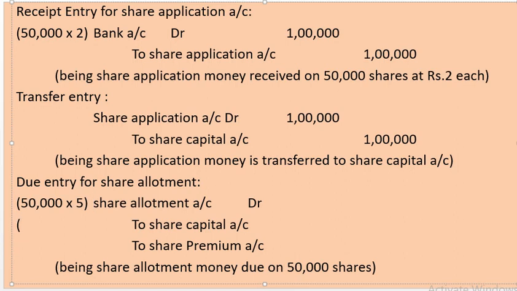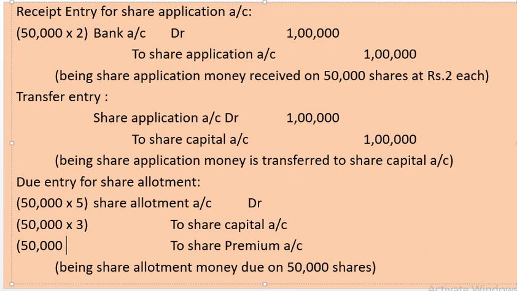From that 5 rupees, 3 rupees is assigned to share capital account and 2 rupees for each share is assigned to share premium account.